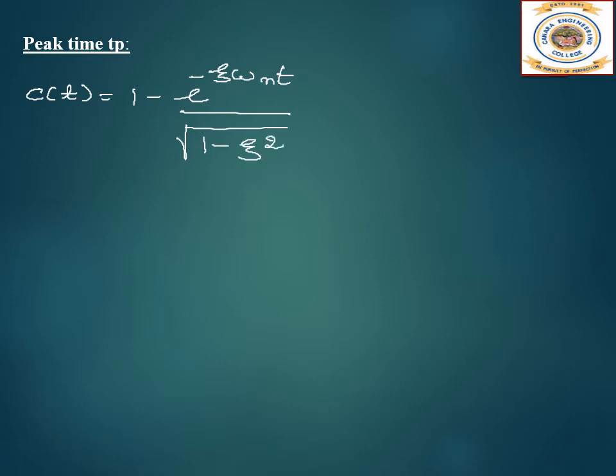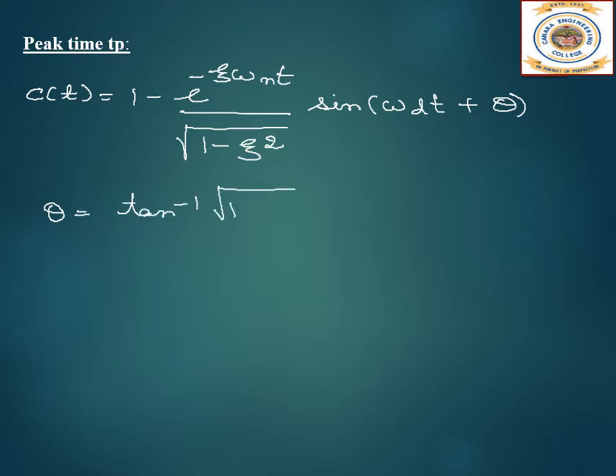So let us start deriving for the peak time. The transient response of a second order underdamped system is given by C of t is equal to 1 minus e power minus zeta omega n t divided by root of 1 minus zeta square, sine omega d t plus theta, where we know theta is equal to tan inverse of root of 1 minus zeta square by zeta.